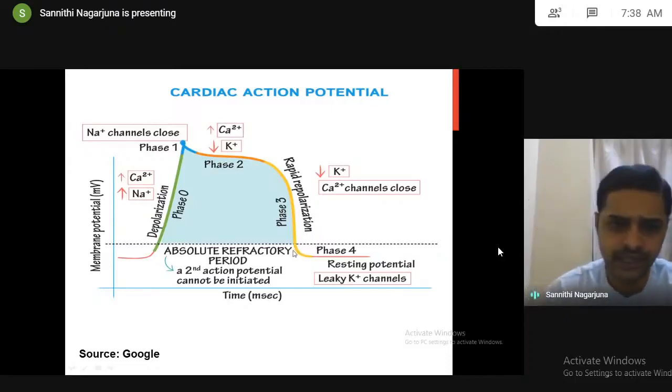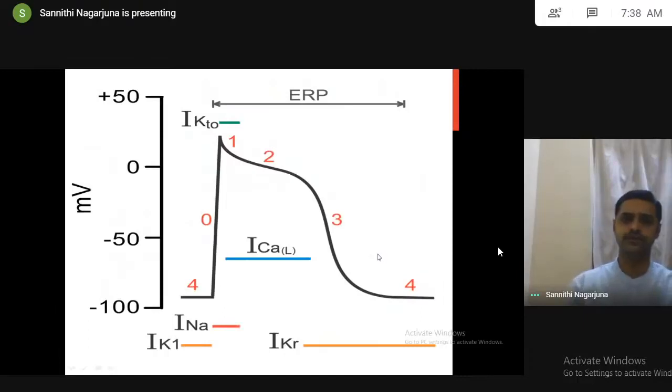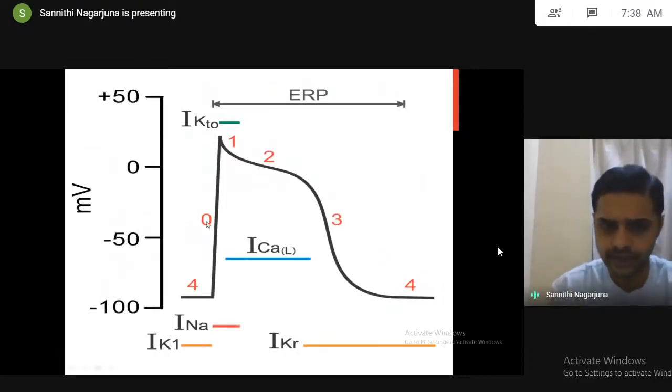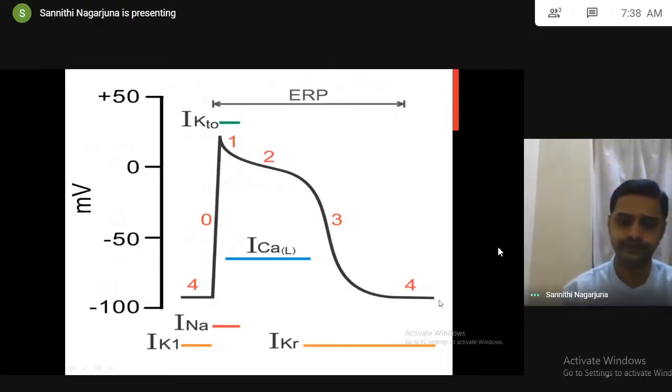So Na plus K plus ATPase activation will keep sodium outside and potassium inside. Cell reaches resting state. See here, 0, 1, 2, 3, 4. So increase in the potential, decrease in the potential, no change in the potential. The complete decrease in potential reaches the resting state.